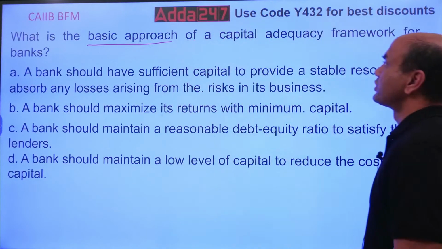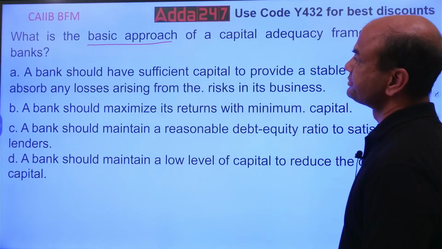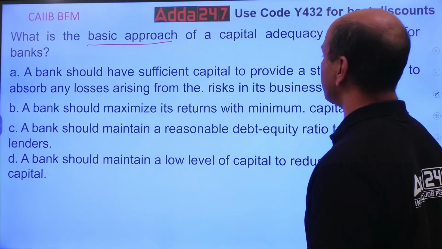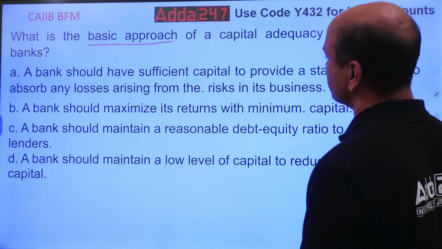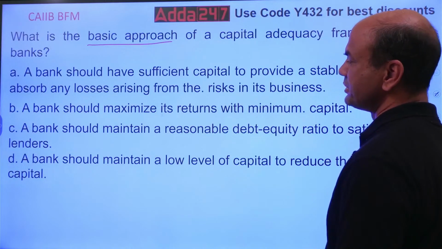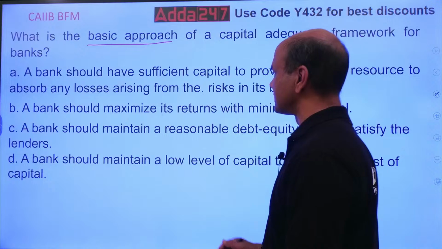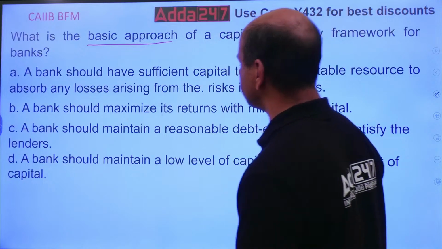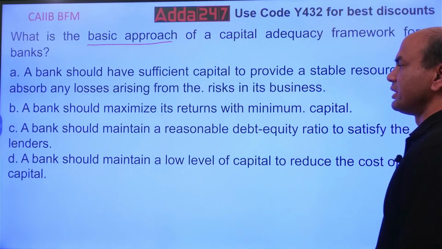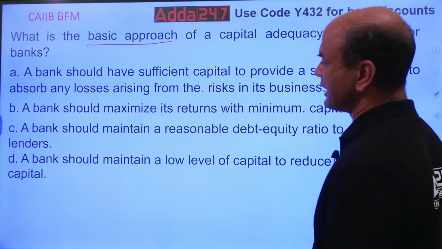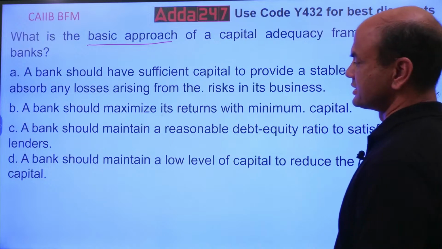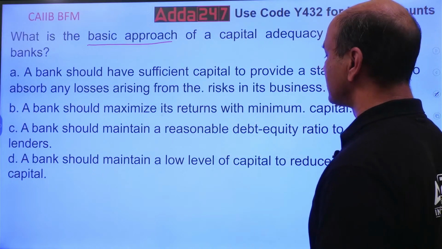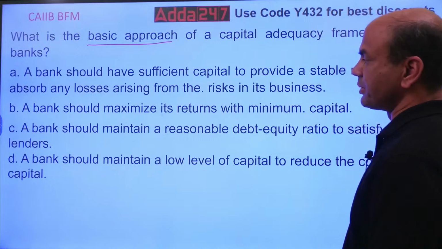So what is the basic approach for the capital adequacy framework for banks? A bank should have sufficient capital to provide a stable resource to absorb any losses arising from the risk in the business, means from any risk in the operations risk. Bank should maximize its returns with the minimum capital. A bank should maintain a reasonable debt equity ratio to satisfy the lenders. Banks should maintain a low level of capital to reduce the cost of capital.